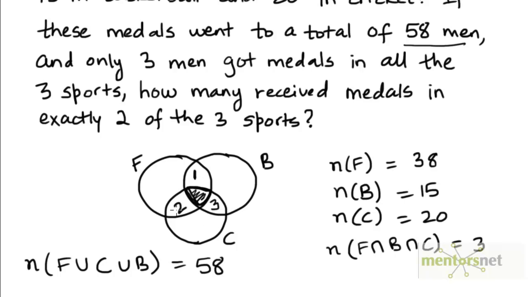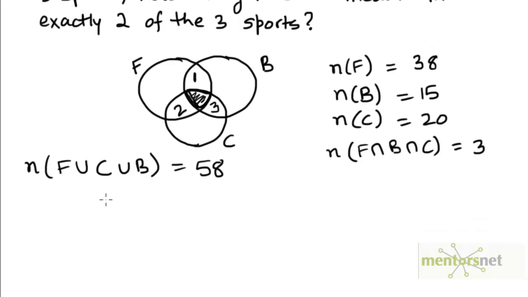So we have to figure out what is the number of elements in regions 1, 2 and 3 together. So let's use the formula that we had derived for the number of elements in A union B union C.